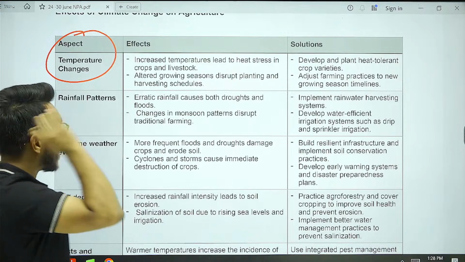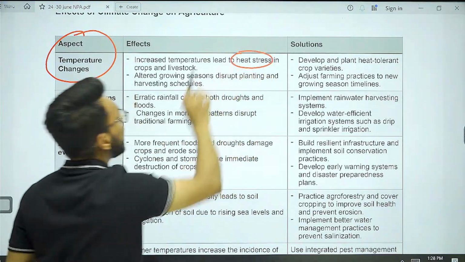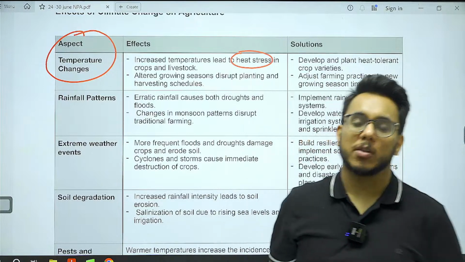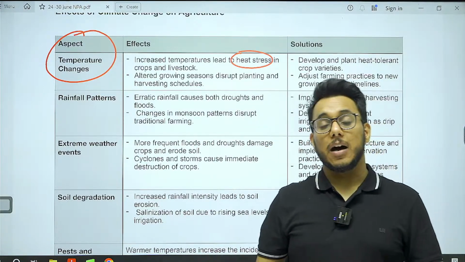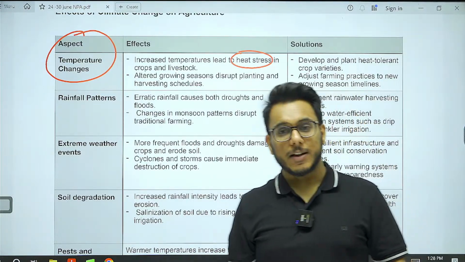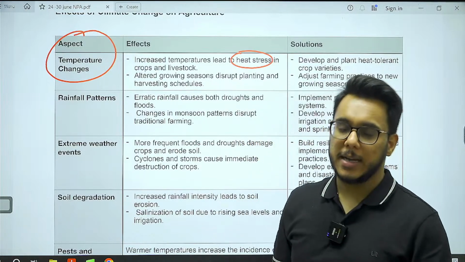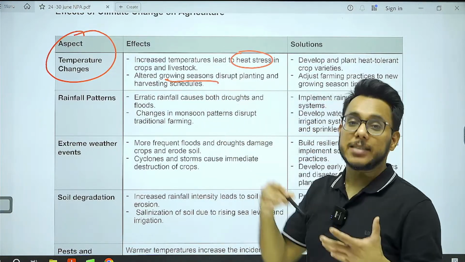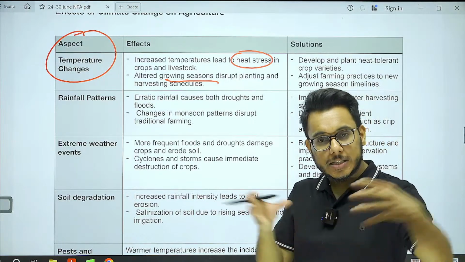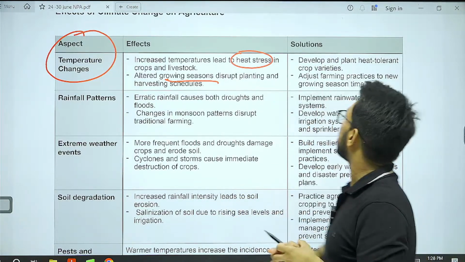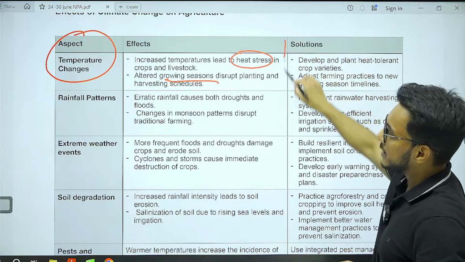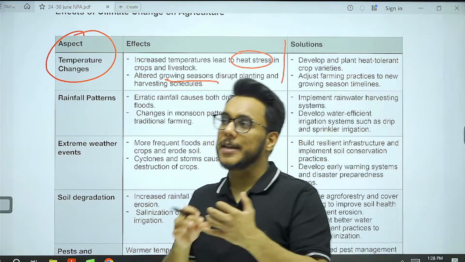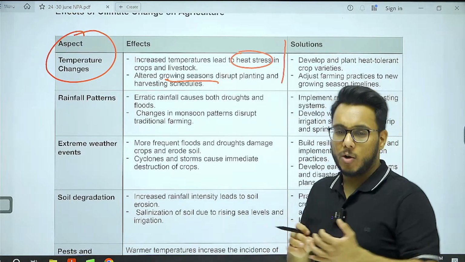Temperature change can lead to high heat stress in crops and in livestock. It can affect the harvest. It can affect the maturing of the crops. It can alter the growing seasons. Growing seasons can either extend or reduce. So this is a problem. Temperature creates stress on plant varieties and on the livestock.